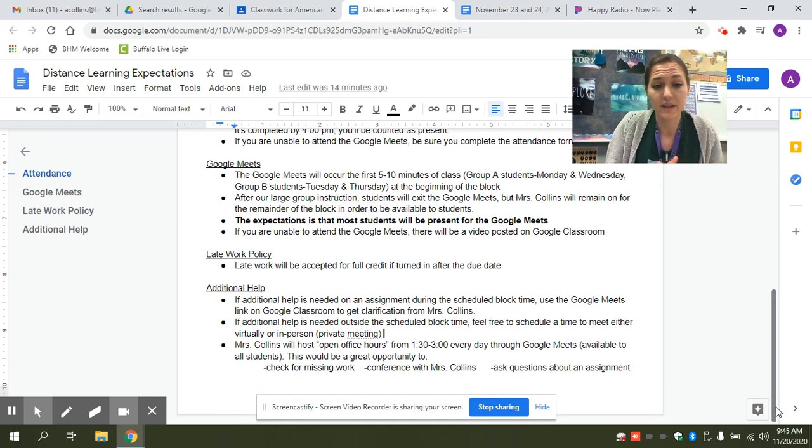My late work policy: late work will be accepted for full credit if it's turned in after the due date. Most of the time, assignments are due a week after it was posted. After that one week, if students haven't turned it in, I mark it missing in the grade book. If it's marked missing, don't freak out. They can still complete their missing work and turn it in for full points, and I will remove that missing flag.